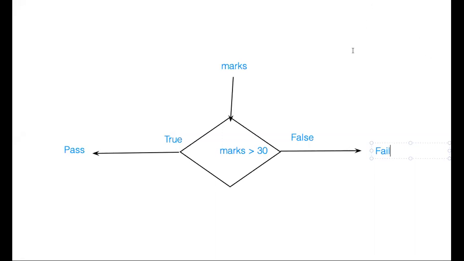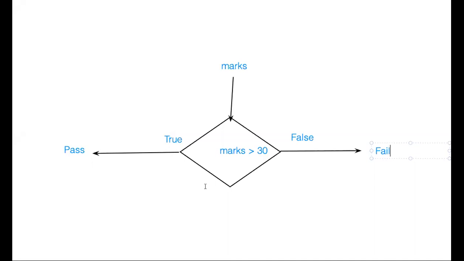Where based on some condition, if it's pass, there can also be multiple flows or other conditions based on which we want to decide. In programming languages, if the condition is satisfied, we say it's true. If the condition is not satisfied, we say it's false. So based on a condition, we can have different flows, or you can say it's branching.